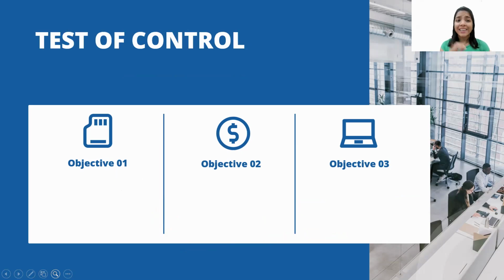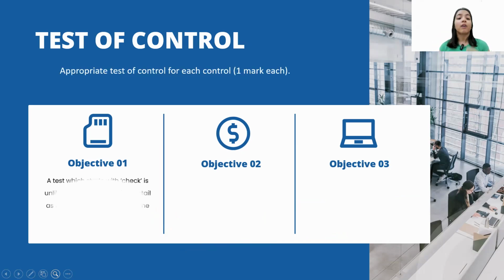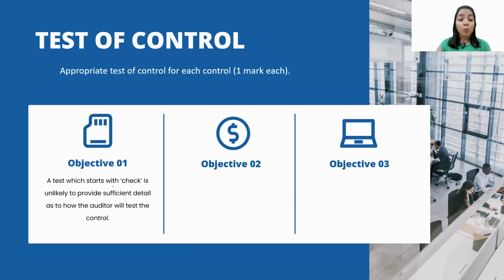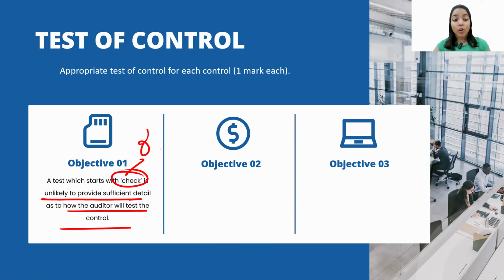Now coming on to the right side of the table, which will fetch you a complete 1 mark. A few comments that the examiner has for us: a test which starts with check is unlikely to provide sufficient details as to how the auditor will test the control. Not just check, but also observe.